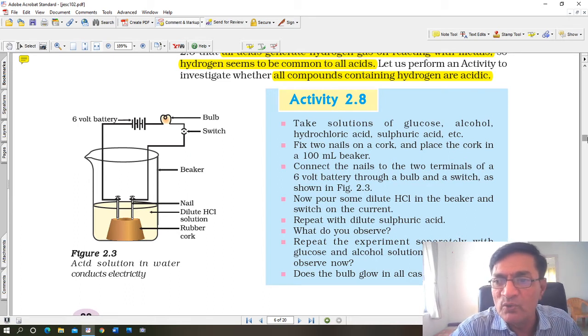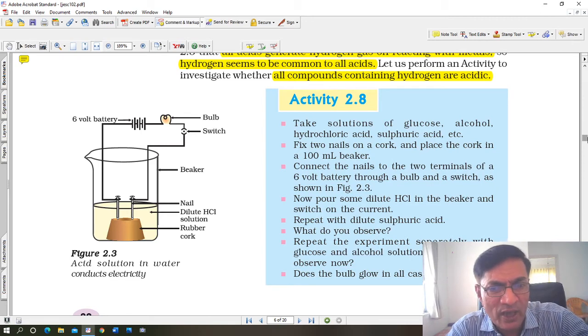Take solutions of glucose, alcohol, hydrochloric acid, sulfuric acid. In this case, instead of hydrochloric acid, take for example glucose or alcohol. Now glucose and alcohol are not acidic in nature, and therefore they will not allow the passage of electric current. But sulfuric acid or hydrochloric acid are strong acids. They liberate hydrogen ions in solution. They will allow the passage of electricity.